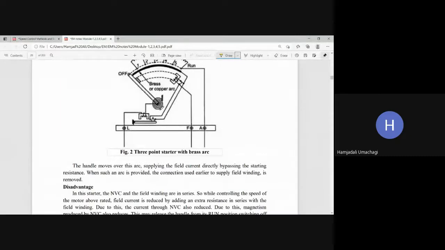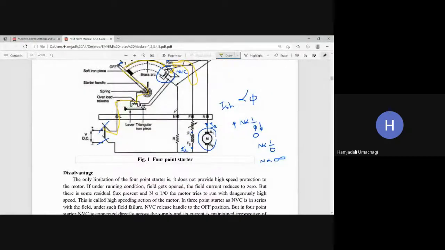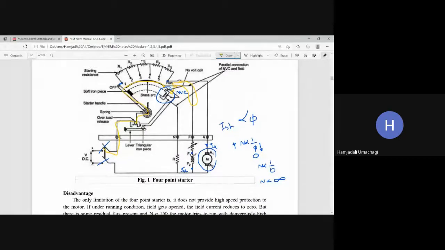Then coming to the 4-point starter, you explain it has 4 points, where between the supply, the NVC and the field winding, it is now connected in parallel. So there is no dependency between the current flowing through the NVC and the field winding, because whatever current is flowing at this point is nowhere connected to this current. That is nothing but a parallel connection.